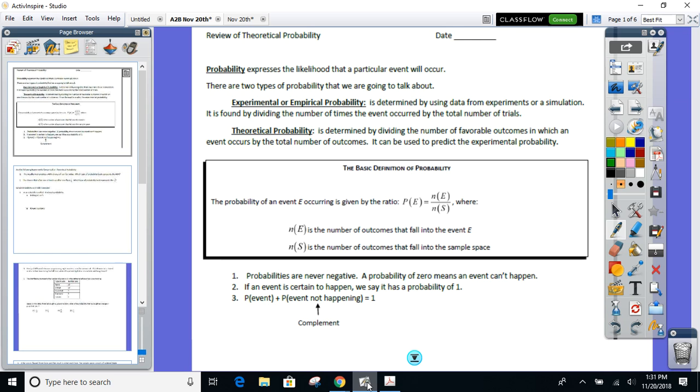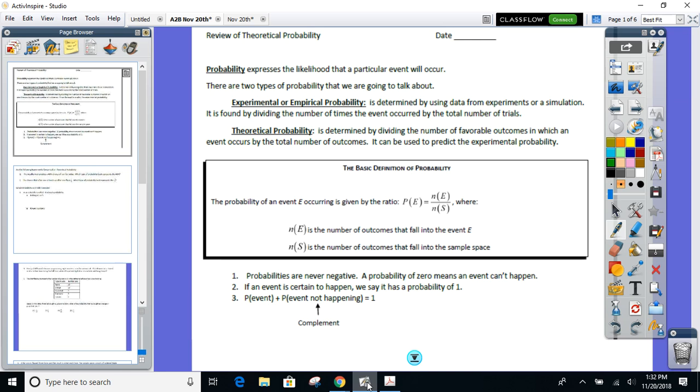Second thing, your answer should never be bigger than 1. This isn't like sports or music or the plays where you give 110% effort. It's impossible. You can't give more than 100. And your answer should never be bigger than 100% or bigger than 1. Okay, so please keep that in mind. No negative answers, all right? And all your answers should be less than 1. All right, we all good there?